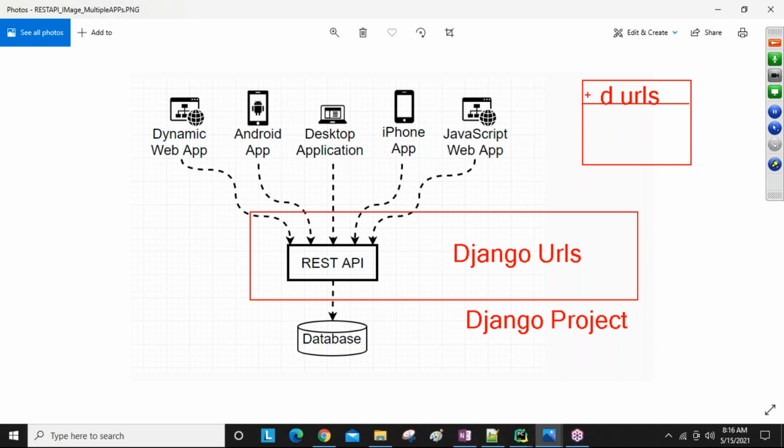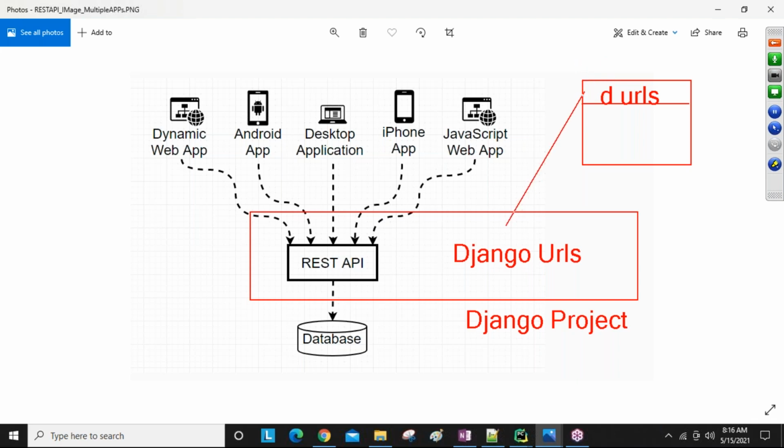Whenever we send the Django URL from the browser, it first comes to the Django project-level urls.py. If any URL matches, the corresponding view executes, the view calls the model, and the model communicates with the database. Like that, via the URL we communicate with the database. So simply, I sent a Django URL here.